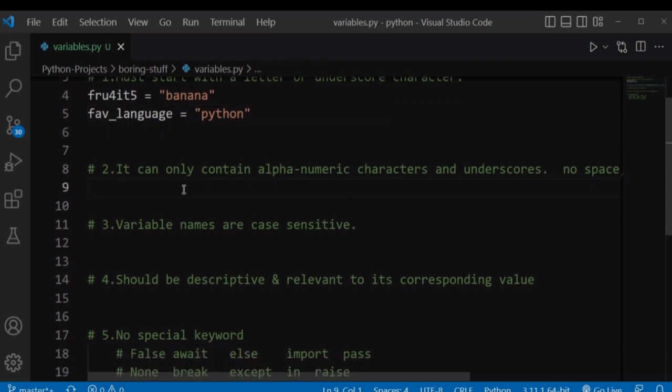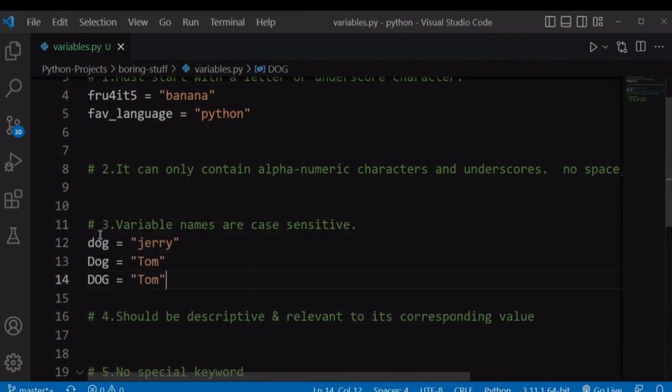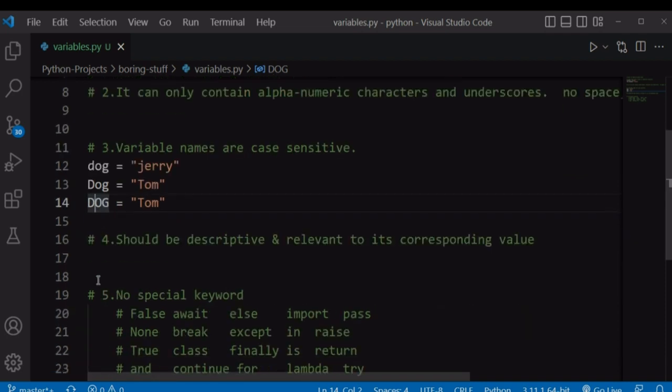Going to our third rule, it says that our variable names are case sensitive. By this we mean that these three variable names, dog in small letters, Dog beginning with a capital letter, and DOG in caps, are three different variable names in Python.